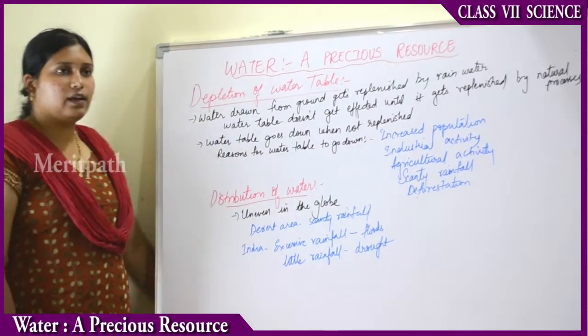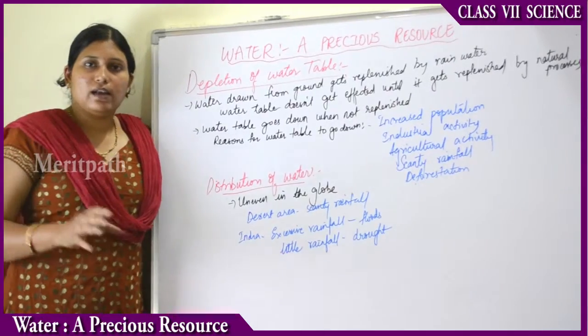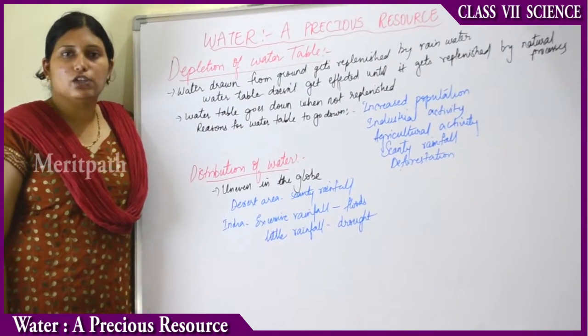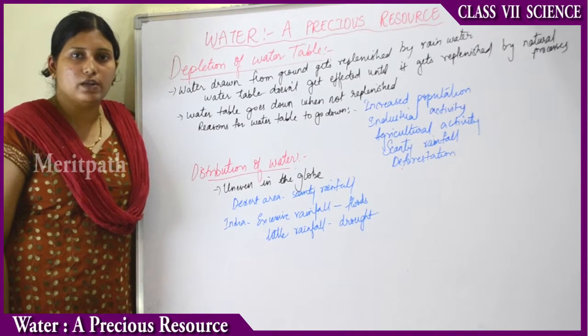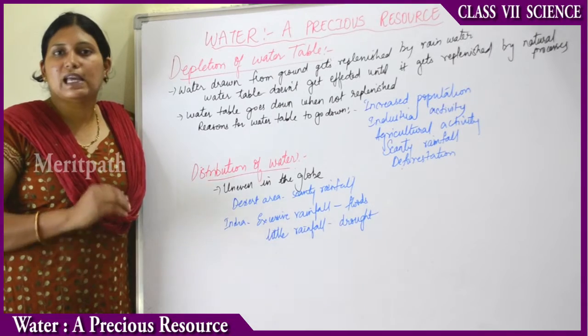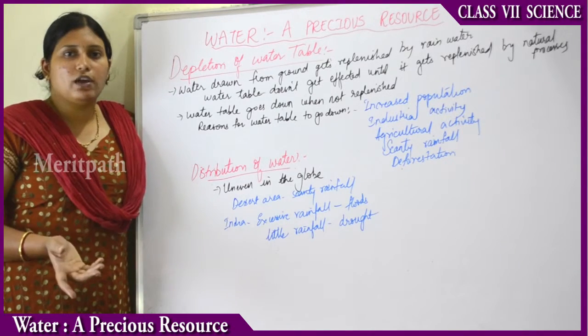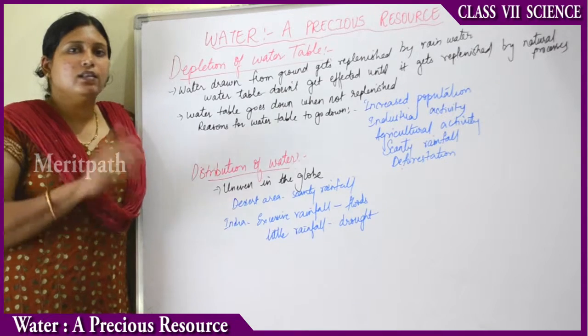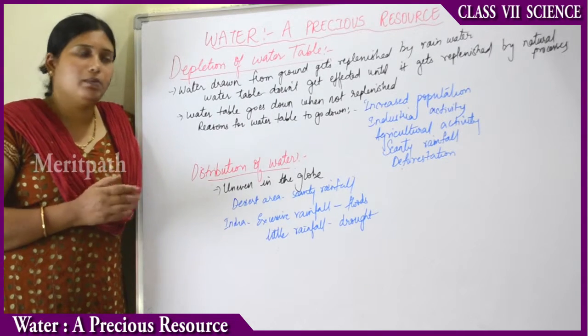Then moving on to the agricultural activity. So agriculture always needs water. Irrigation is needed. So what is the source of irrigation for the farmers? Maybe canals or ponds. Sometimes even in summer seasons the canals dry up. At that stage what happens? There will not be any natural supply of water. That time, the farmer will again dig a bore well for the purpose of water.